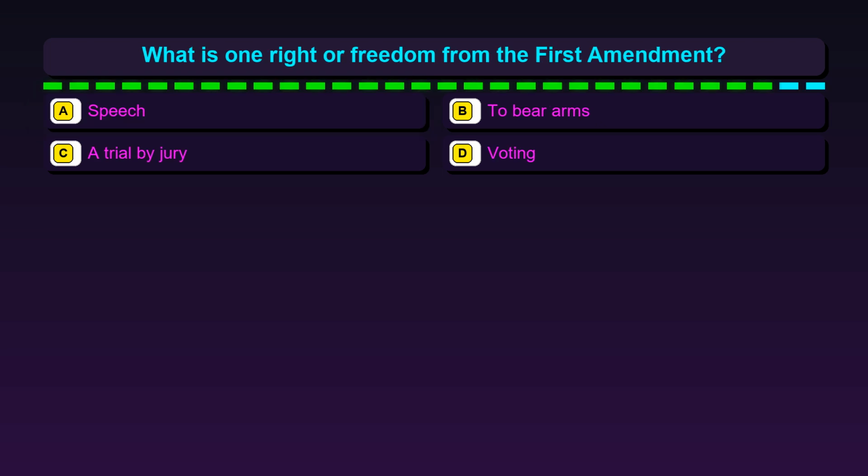Question 3. What is one right or freedom from the First Amendment? Option A, speech. Option B, to bear arms. Option C, a trial by jury. Option D, voting.